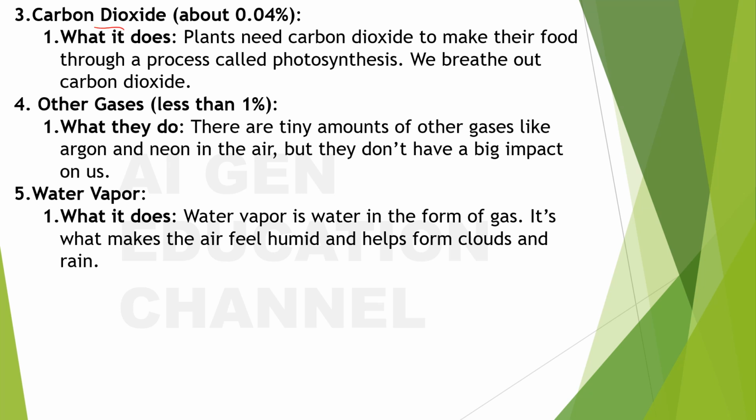Next is carbon dioxide. Plants need carbon dioxide to make their food through a process called photosynthesis, and we breathe out carbon dioxide. People have been talking about global warming and all that, right? So global warming is because of an increase in carbon dioxide content in the air. This heats up the earth. So it's very important that you understand these concepts, global warming and increase in carbon dioxide.